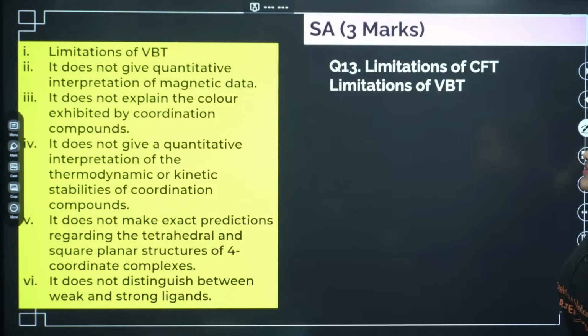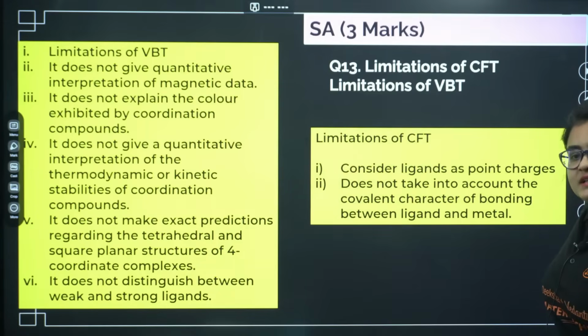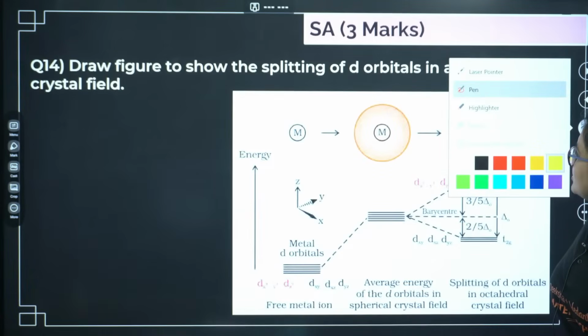Limitation of CFT and limitation of VBT. Important question. You can see VBT, they cannot predict some magnetic data. They cannot predict the color. Kinetic stability and thermodynamic stability also cannot be predicted. Okay, so these are the limitations. CFT, basically the limitations are that it considers ligand as a point charge, okay, and it does not consider the covalent character of the bonding. Okay, let's go ahead.